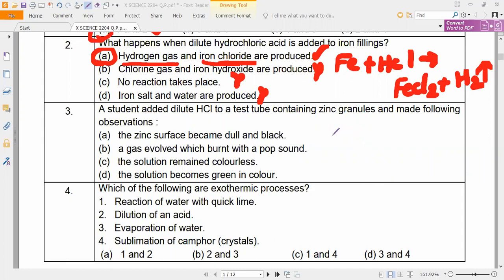So let it be. We don't want to be concerned about it. So we want HCl again. So HCl is reacting with the zinc. Will the reaction take place or not? That you have to tell me.